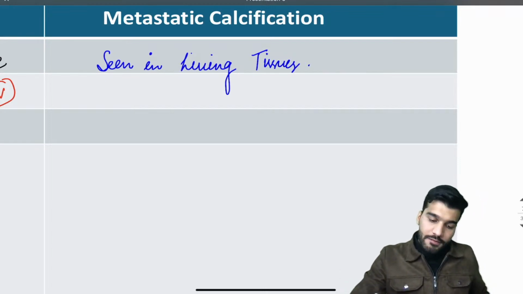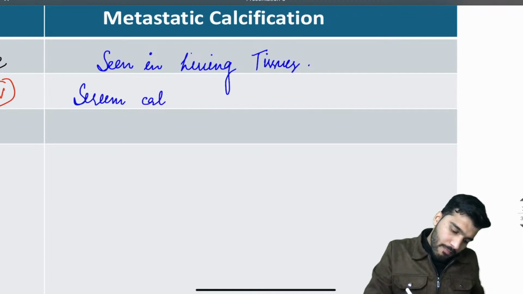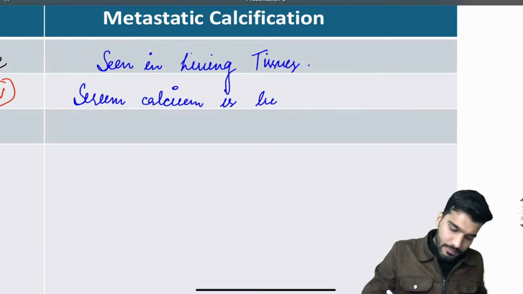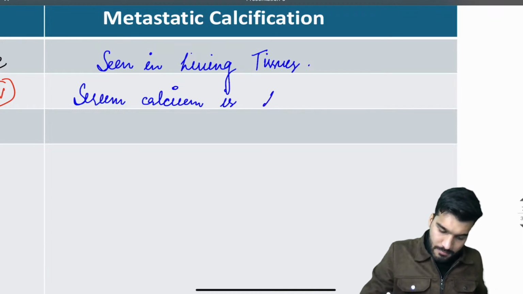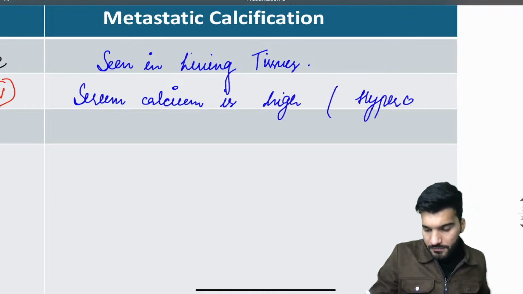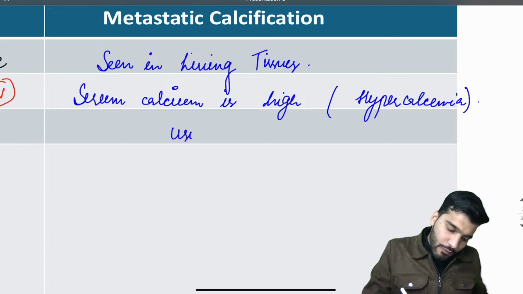Okay, after that, serum calcium is high, so there is hypercalcemia. Okay, then it's usually diffuse.